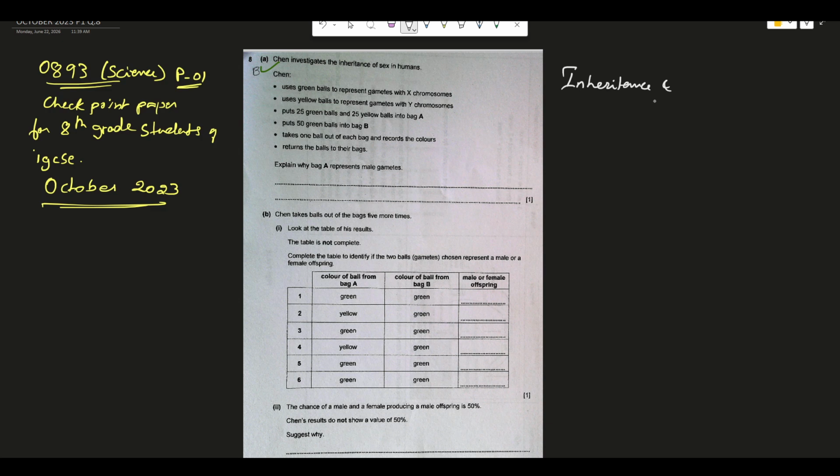There's an entire chapter in biology on inheritance. I'm not getting the name of the chapter right now. Anyway, let us try to understand this particular question and the answer.